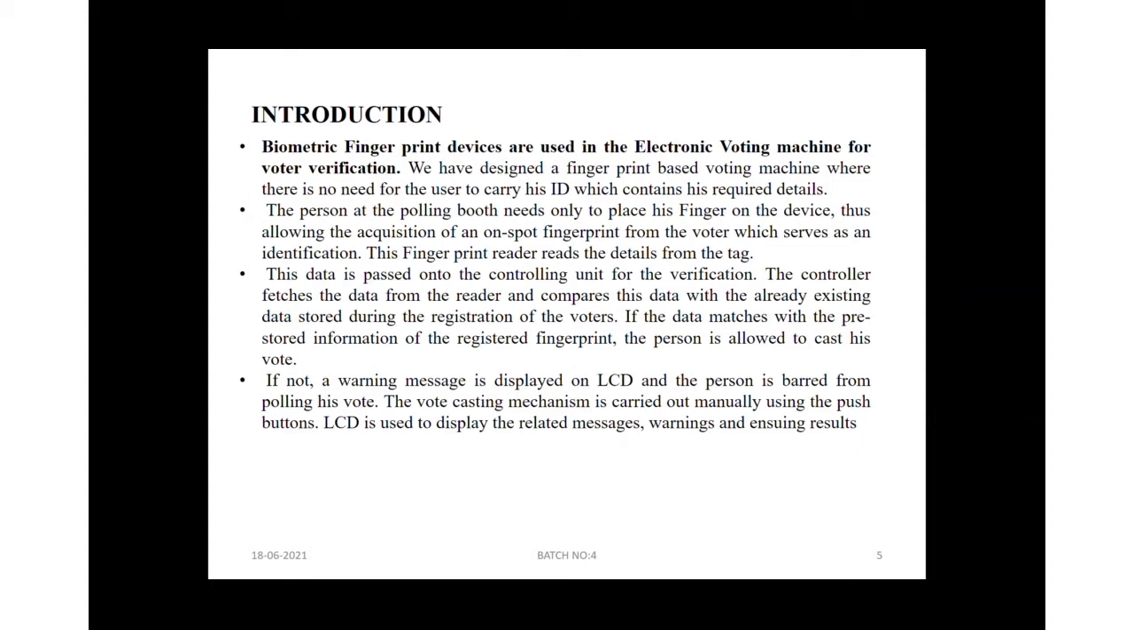The information is passed on to the controlling unit for the verification. The controller fetches the information from the reader and compares this information with already existing data kept during the registration of the voters. If the information matches with the pre-stored information of the registered fingerprint, the person is allowed to cast his vote. If not, a warning message is displayed on the LCD and the person is barred from polling his vote.